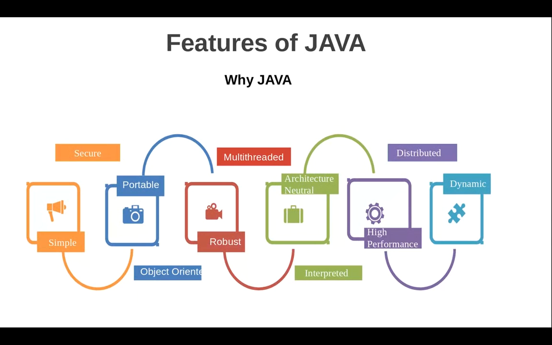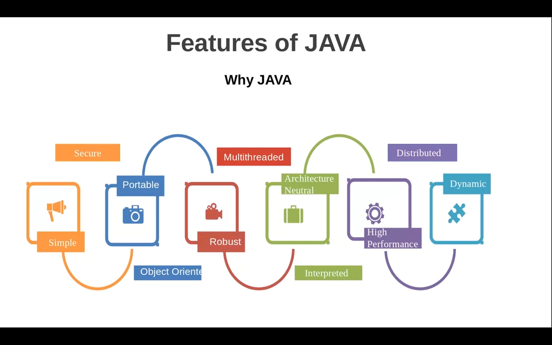Then it maintains the object variable memory allocation in a very good way. That is, whenever an object is no more needed, the garbage collector automatically deallocates the memory of the objects. So that way Java is a robust language.